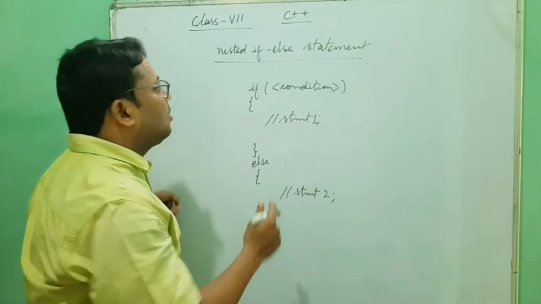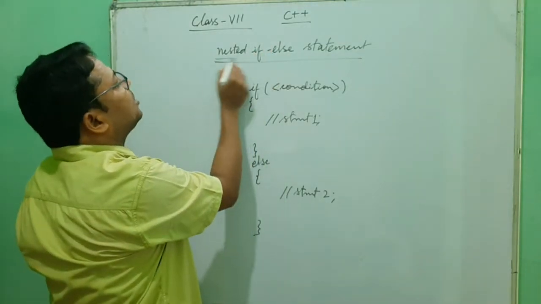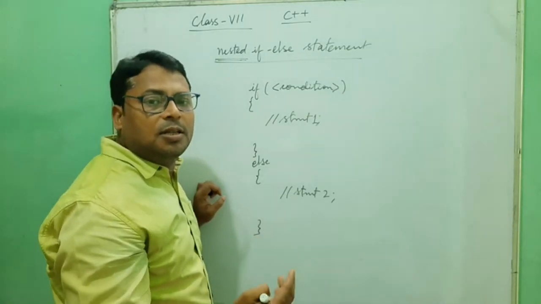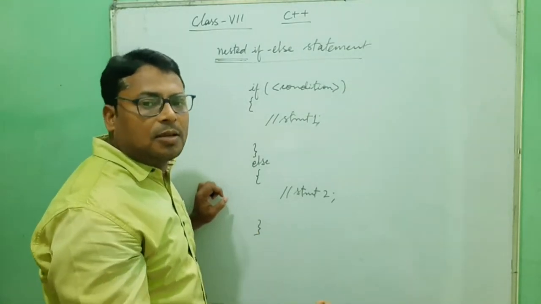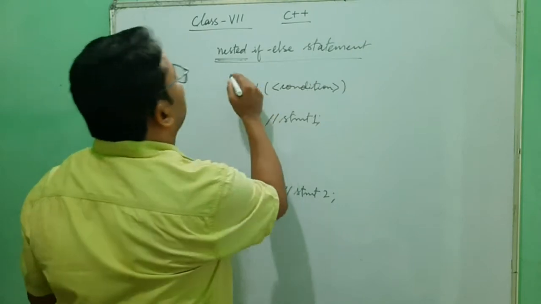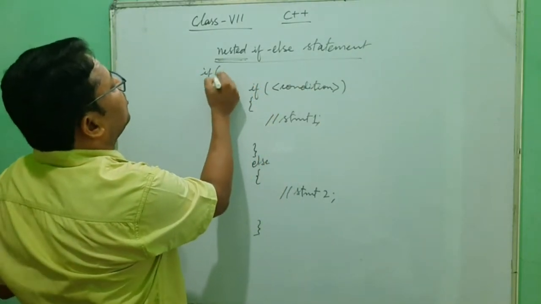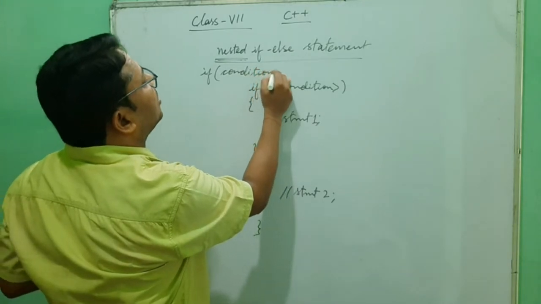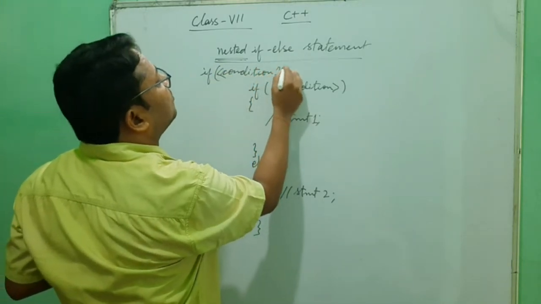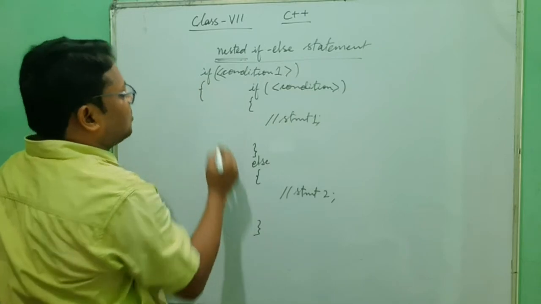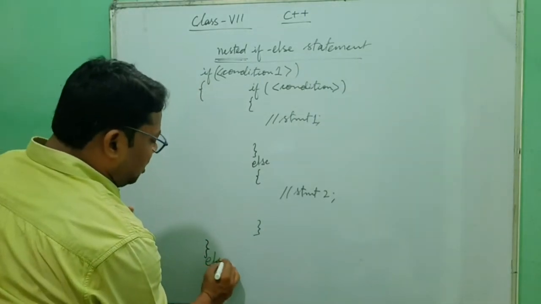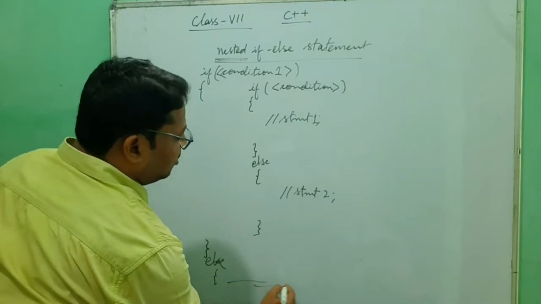But when we talk about nested if-else, what does nested mean in the English language? Nested means one inside another. One if will also be here, with another condition, condition 1, and inside this body you put all these things, and then an else will be here, and inside this else we do another operation.